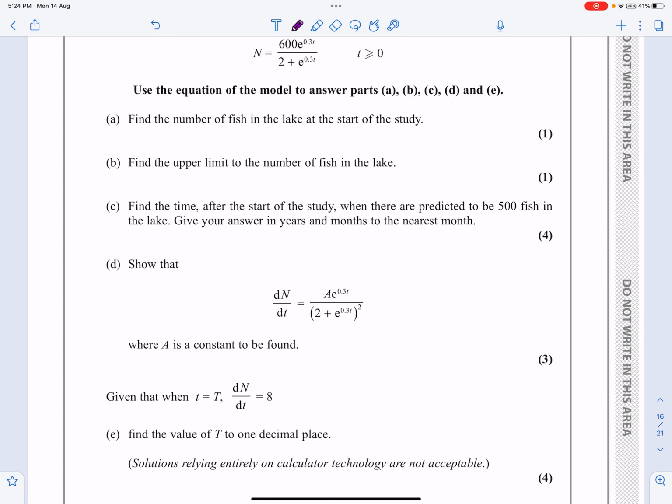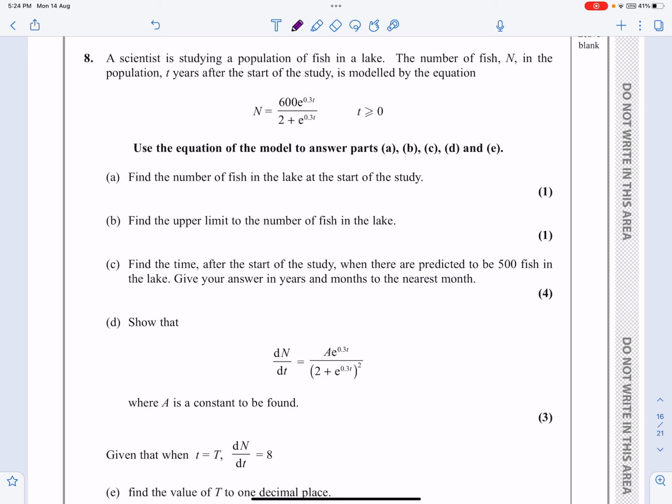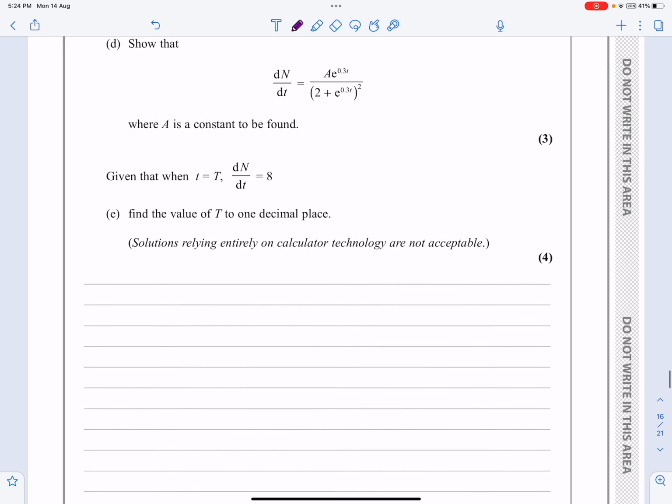First part says, scientists are studying a population of fish in a lake. n is the number of fish, and t is years after the start of the study. So n is given by that complicated function there. And part A, a fairly standard thing: find the number of fish at the start of the study. So the start of the study just means t equals 0.